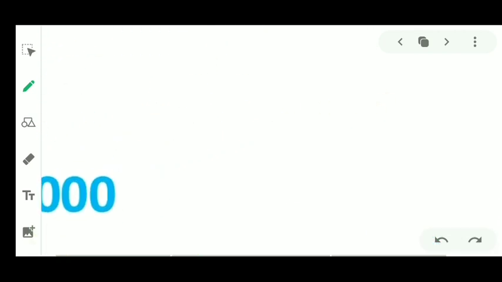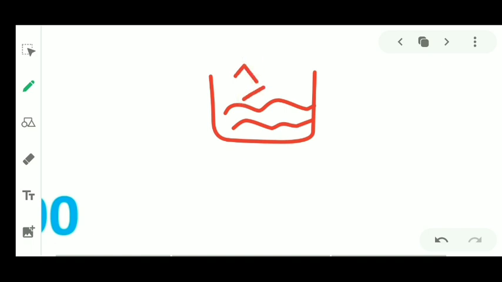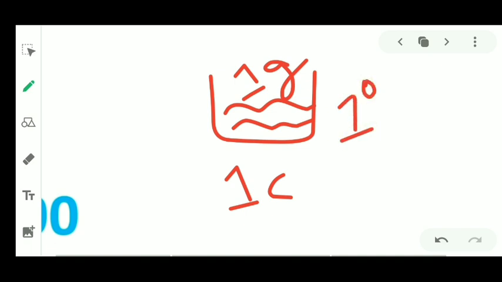For example, this is a container. Now in this container you have 1 gram of water. If you apply 1 calorie of heat to this container, the temperature of the water is raised by 1 degree Celsius.